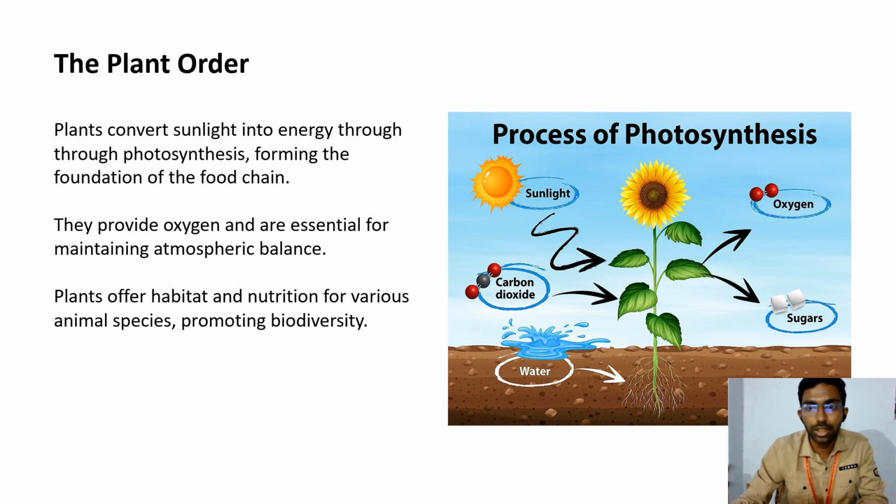And here we see the process of photosynthesis. The plant takes sunlight, takes in carbon dioxide, and releases oxygen.